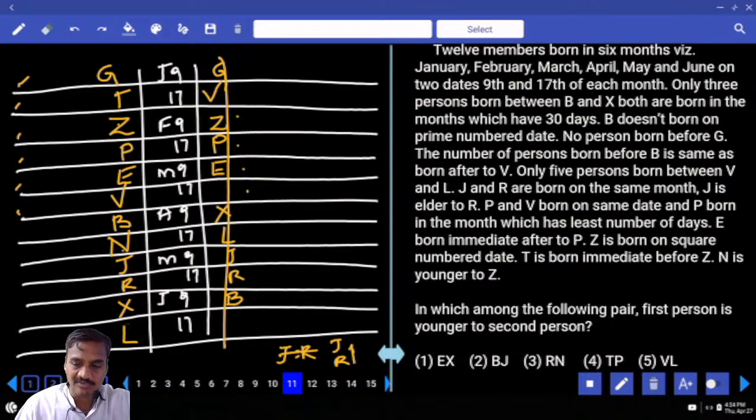And the 11th one: which among the following pairs has the first person younger to the second? E is younger to X, that is false. B is younger to J, that is false. R is younger to N, yes, that is true. Choice 3, question number 11.